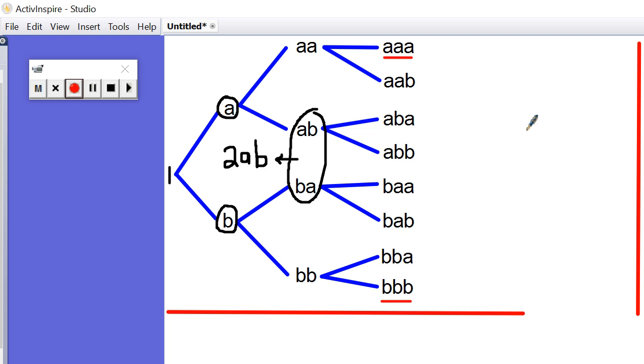But how many outcomes from choosing 3 bits of fruit would give me 2 apples and a banana? 1, 2, 3. Okay, come on, computer. Computer's being stupid. All right, so I've got 3 of these outcomes that could be 2 apples and a banana. And I've got also 3 of these outcomes where I've got 1 apple and 2 bananas. Yes, I am going a bit bananas. Look, we are going somewhere with this.